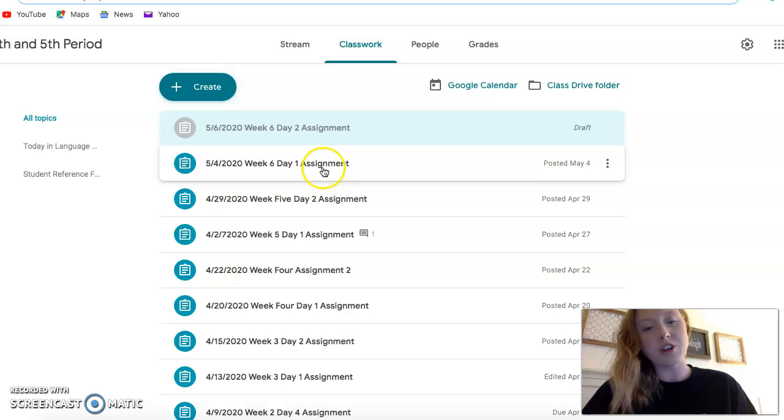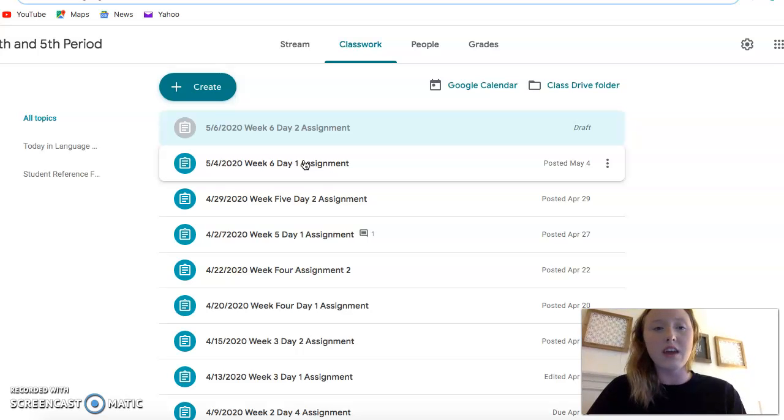Thank you for everyone who turned in week 6, day 1's assignment. If you have not yet checked that out and turned that in to me, make sure you are checking that out. I am updating Progress Book daily, so please make sure you are checking Progress Book for any missing assignments. Remember that I do make some mistakes here and there, so if you think that something is an error or you think that you actually did an assignment when it says missing, please just let me know and I will look into it further and get back with you. Just email me. I'm available at all times.